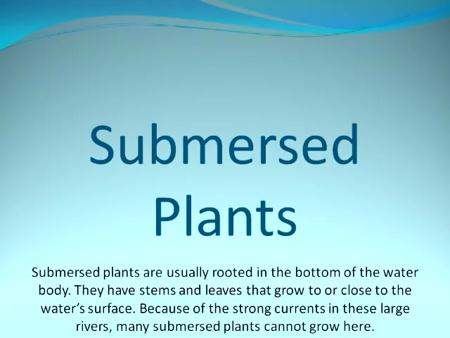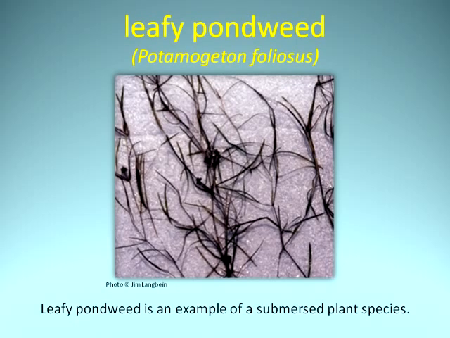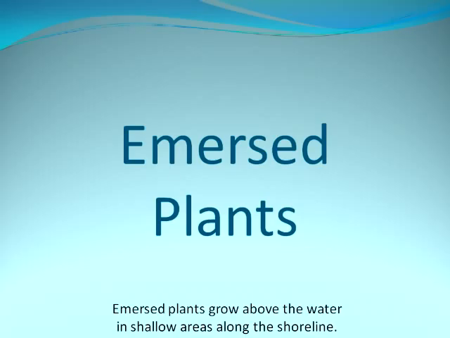Submersed plants are usually rooted in the bottom of the water body. They have stems and leaves that grow to or close to the water surface. Because of the strong currents in these large rivers, many submersed plants cannot grow here. Leafy pondweed is an example of a submersed plant species. Emersed plants grow above the water in shallow areas along the shoreline.